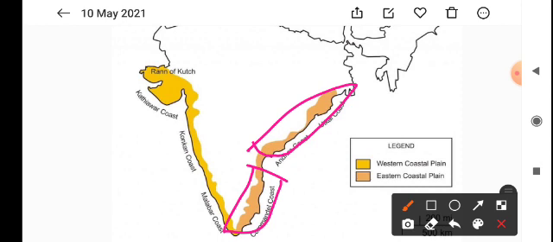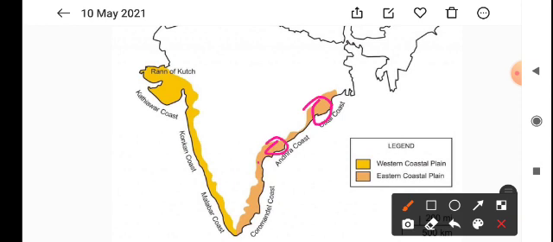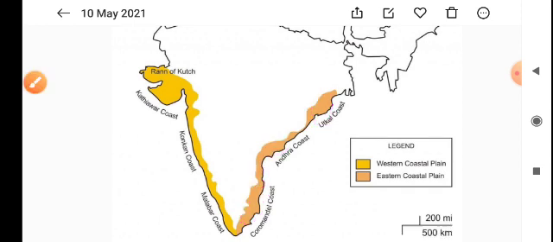western coastal plain. Let me show this, it will be easier for you. Here Mahanadi merges, here Godavari merges, here Krishna merges, and here Kaveri merges. So all the areas where they merge with the Bay of Bengal, you can see the area is much wider because of the deltas. Hope this is clear.